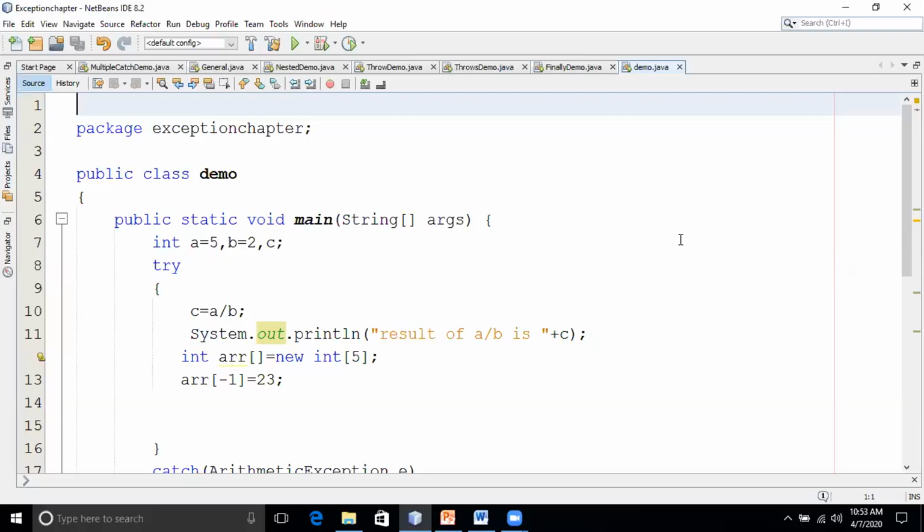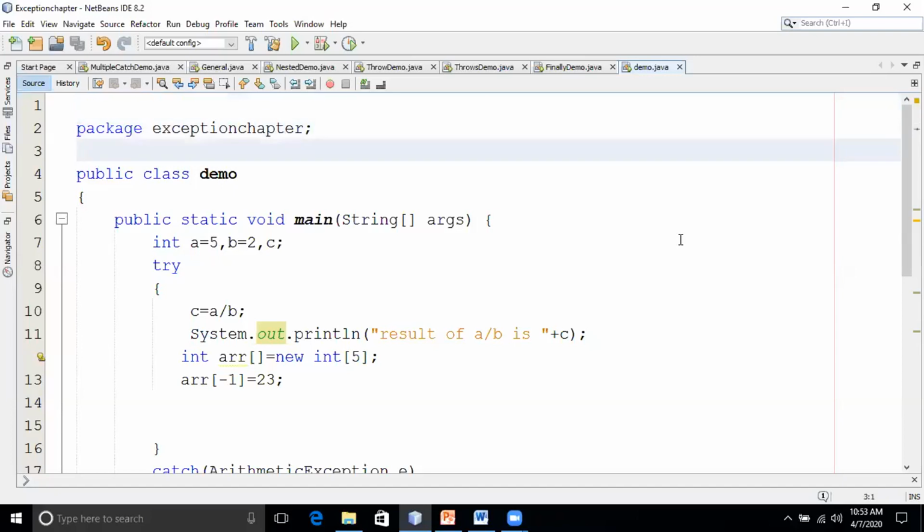If you perform division by 0 only for integers, it will throw the exception. For double or floating point values, an algorithm has been implemented that takes care of infinity. So only for integers, it will throw arithmetic exception.